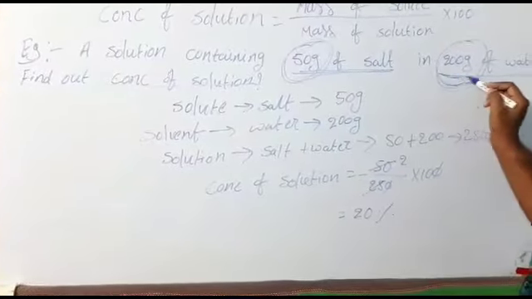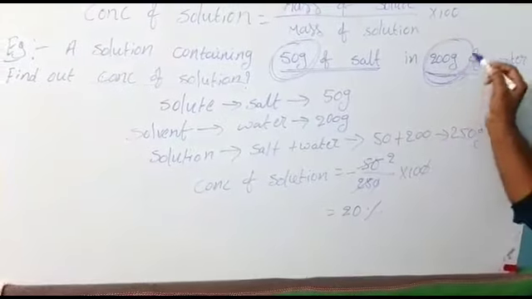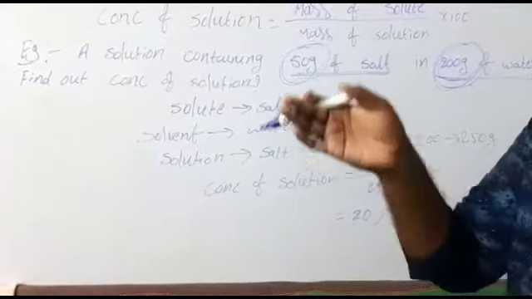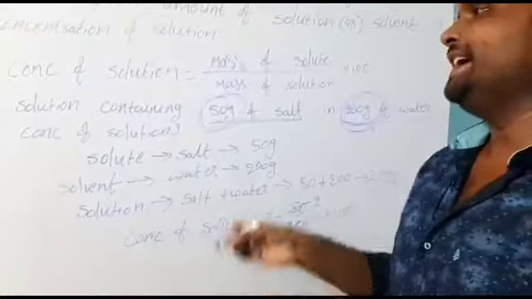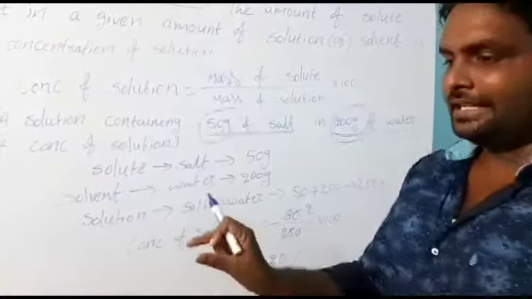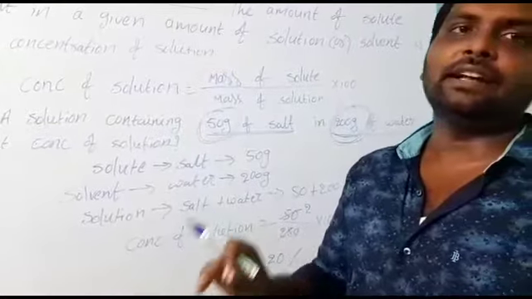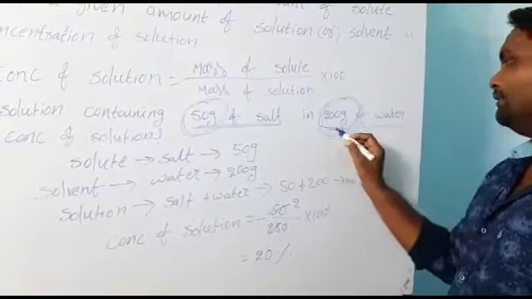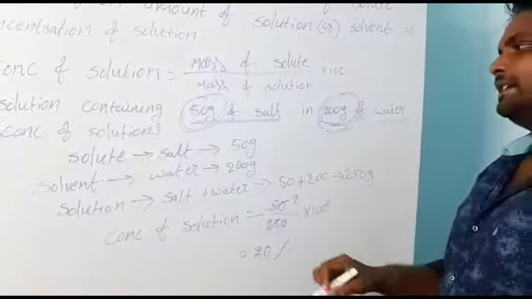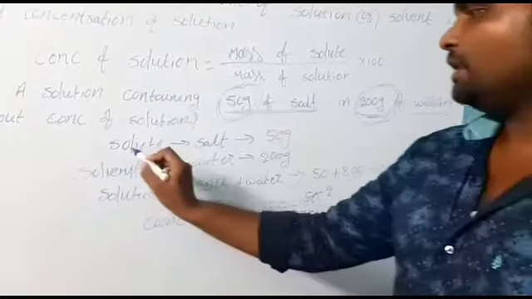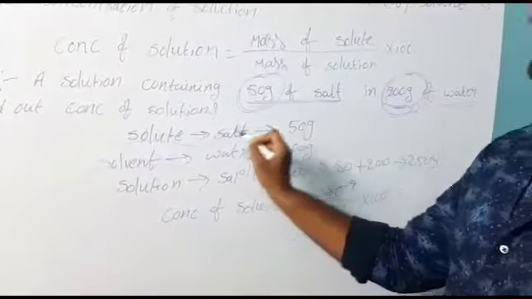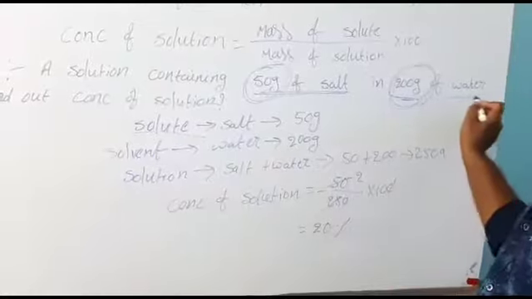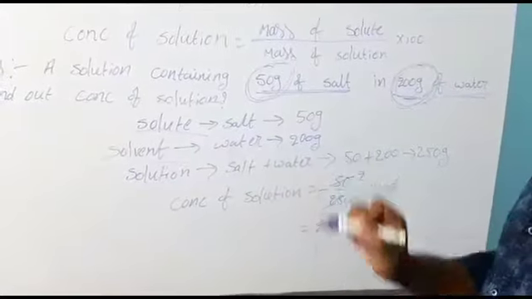Here you may have one doubt. Water is a liquid. How can we consider it in grams? Just take one weighing machine, keep a container on it, and add the quantity. In the display you will find the readings, 100 grams, 200 grams, like that. You can take this 200 grams of water using a weighing machine. So which is the solute? Salt is the solute. How much is there? 50 grams. Solvent means water. How much is there? 200 grams.